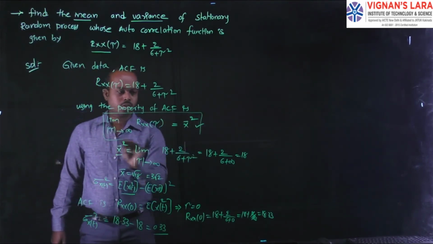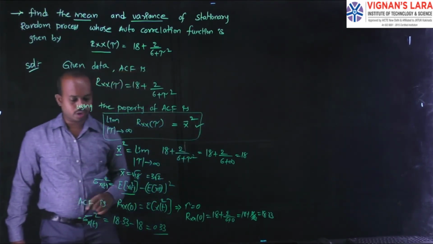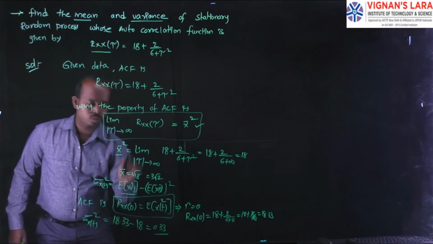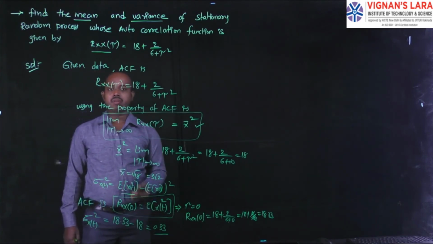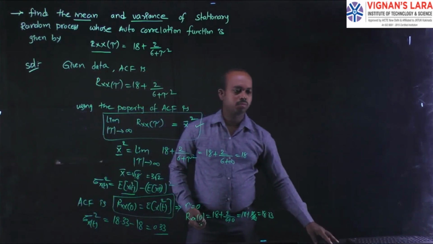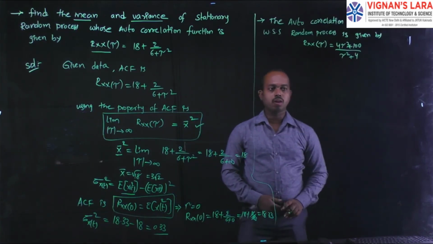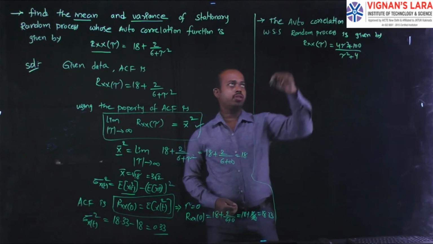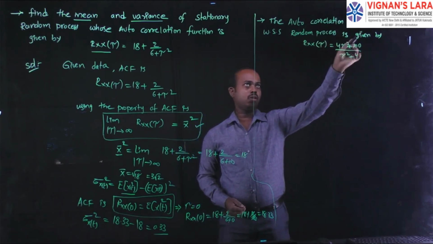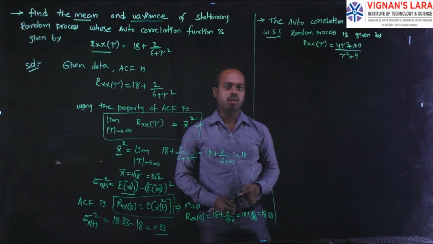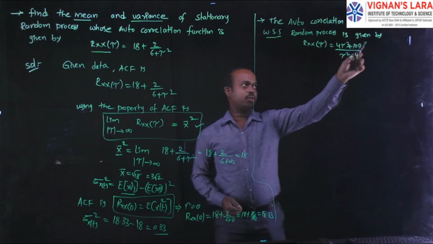This is one property, and one more property is this one. By using these two properties, we can easily simplify this problem. You can see another problem with the same model. In this one, he is giving the autocorrelation function of a WSS. WSS means wide sense stationary random process, given by.